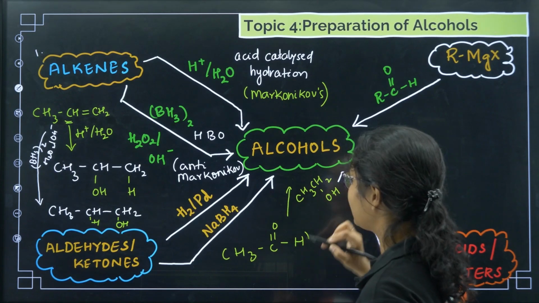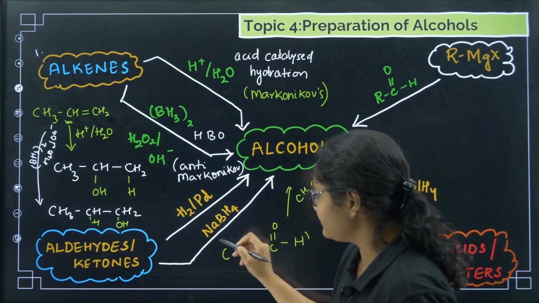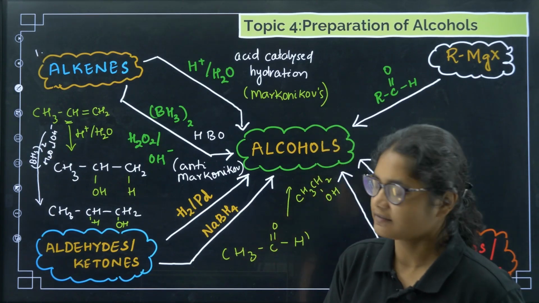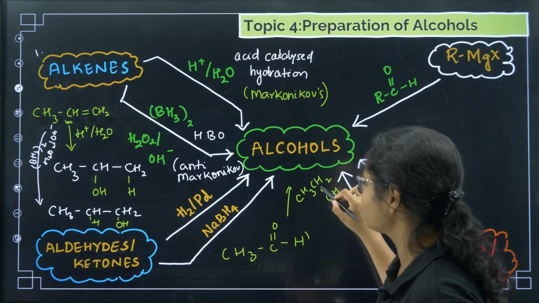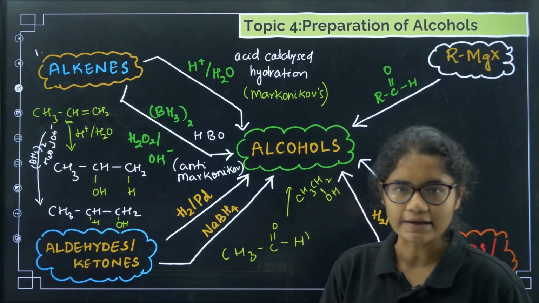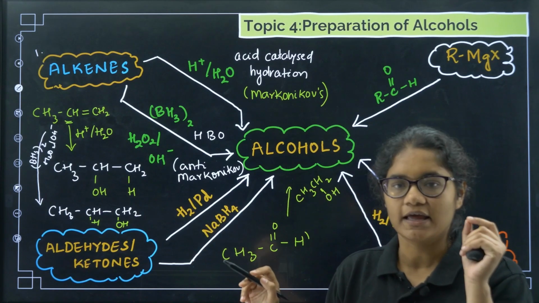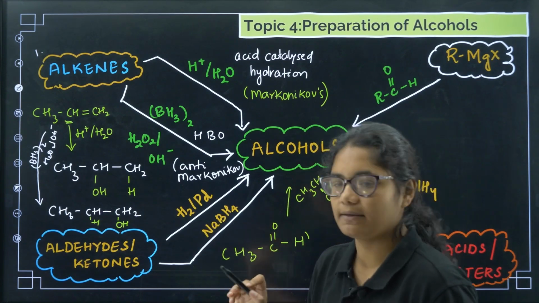So now we will get a primary alcohol here. Clear? Similarly NaBH4, same product you will get, CH3 CH2OH. So reduction of aldehydes and ketones can be done with 2 reagents, H2 palladium or NaBH4.